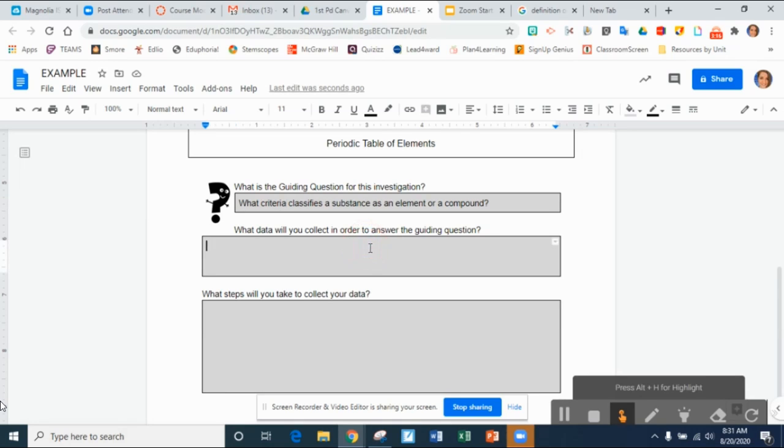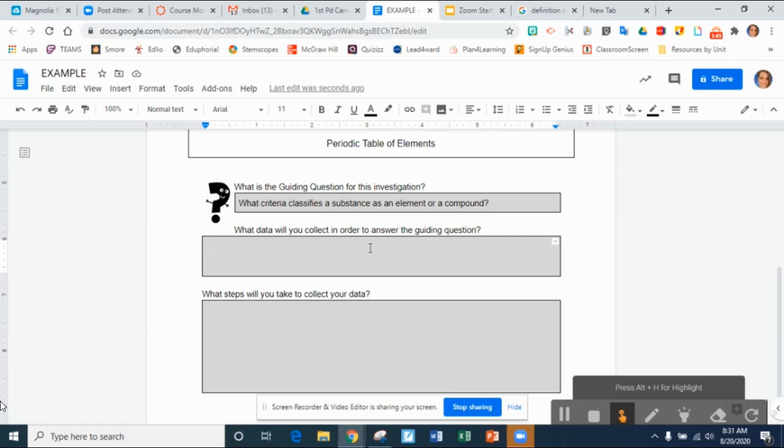So now that you know what your guiding question is, now that you know what your goal is, you need to know what data do you need to collect in order to answer that question. So don't make this harder than it really is. If the question wants to know what characteristics make a substance an element, what characteristics make a substance a compound, then I need to look at those models and I need to look at those examples, and what do I need to write down? I need to write down what they look like. I need to describe them.